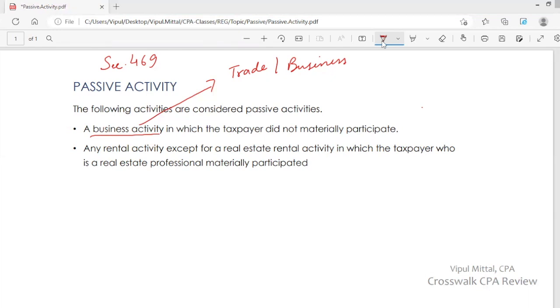Now, when do you consider that you are materially participating in a business activity or you are not materially participating in a business activity? It is considered that you are materially participating in a business activity if your involvement in that activity is regular, continuous, and substantial.